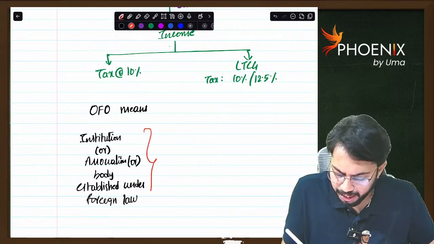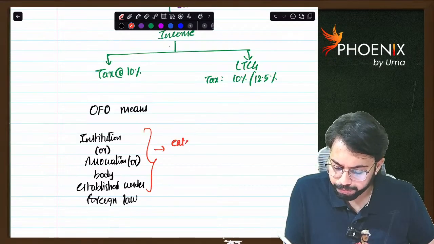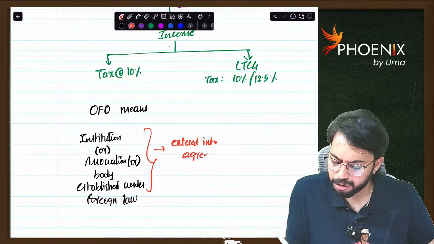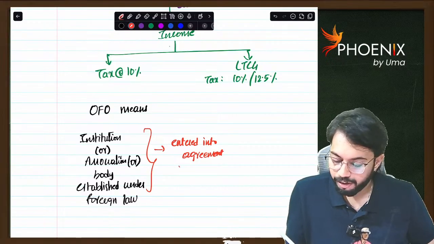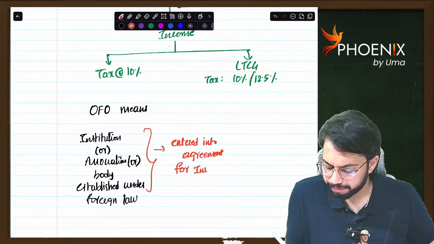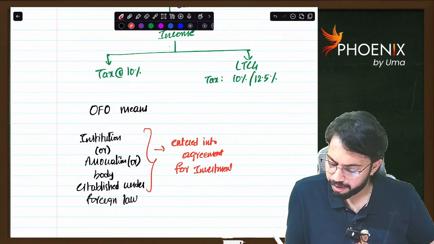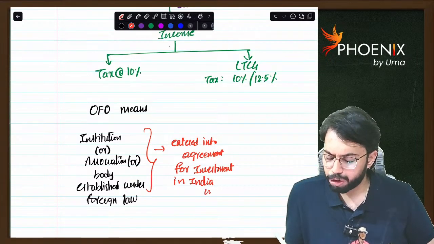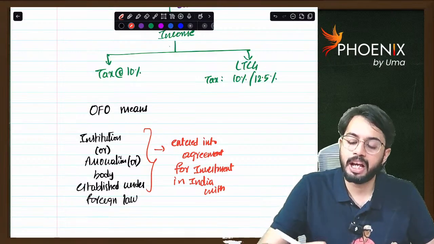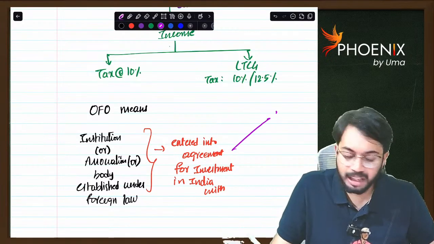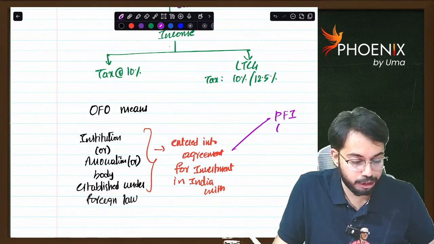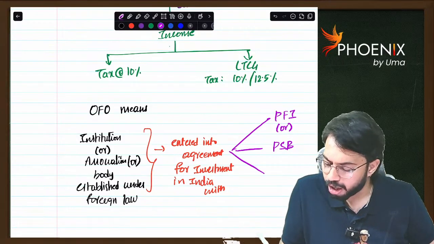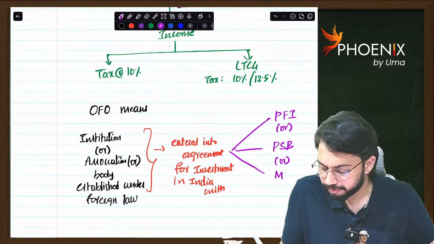Now this entity entered into an agreement for investment in India. It entered into the agreement either with a public financial institution, or a public sector bank (PSB), or with any mutual fund.